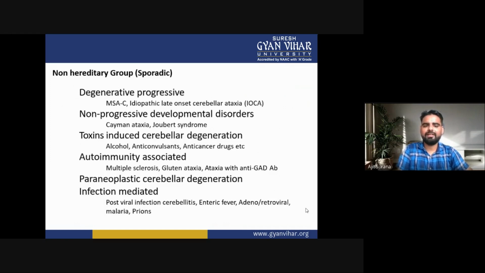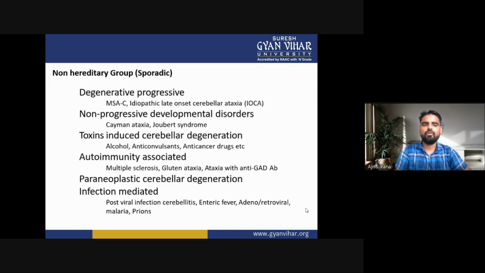Third one is the toxin-induced cerebellar degeneration. In toxin-induced cerebellar degeneration, there is alcohol, anticonvulsants, anti-cancer drugs, etc. Next is the autoimmunity associated. In autoimmunity associated, there is multiple sclerosis, gluten ataxia with anti-GAD antibody. Next is the paraneoplastic cerebellar degeneration and infection mediated. In infection mediated, there is post-viral infection like cerebellitis, enteric fever, adenovirus, retrovirus, malaria, or the prions.